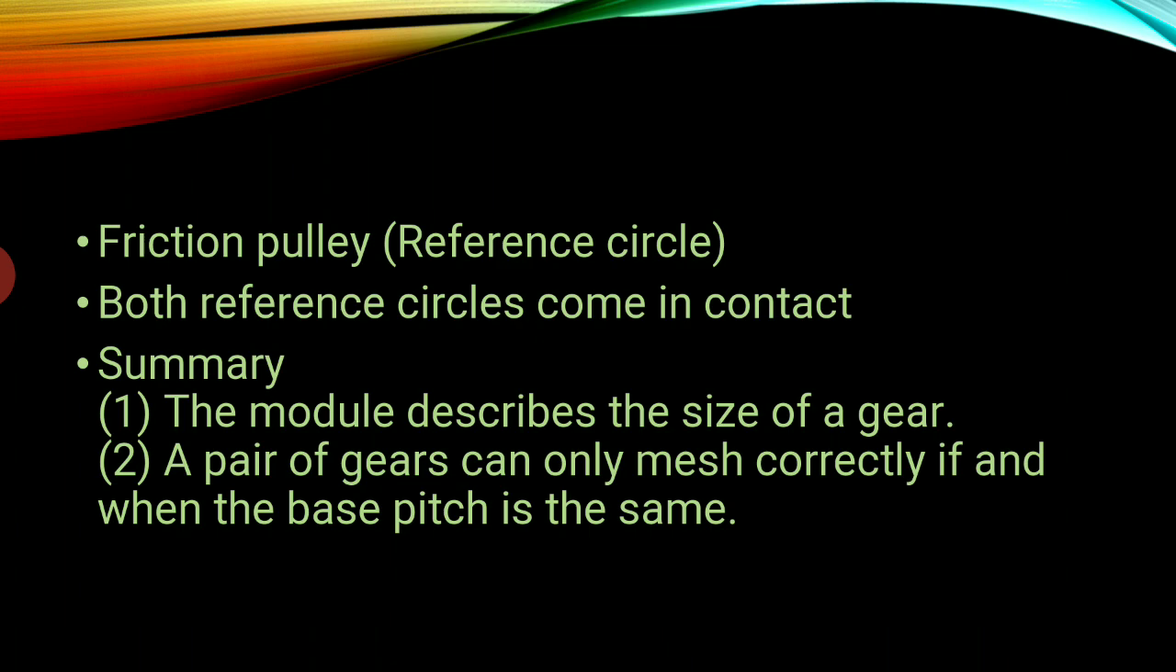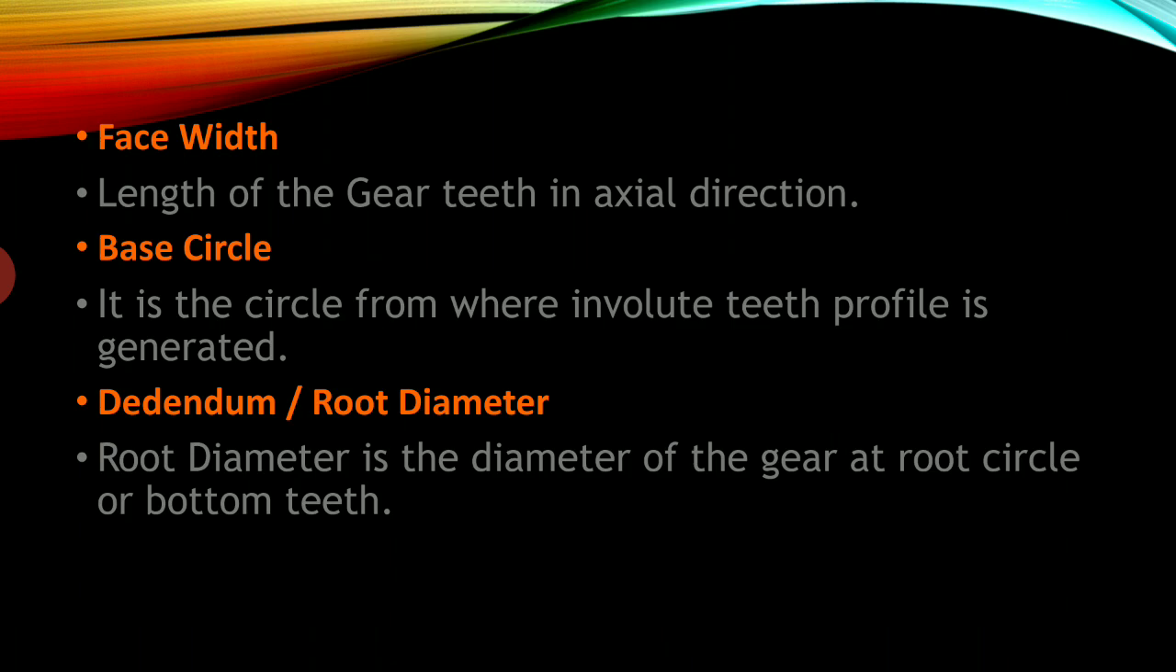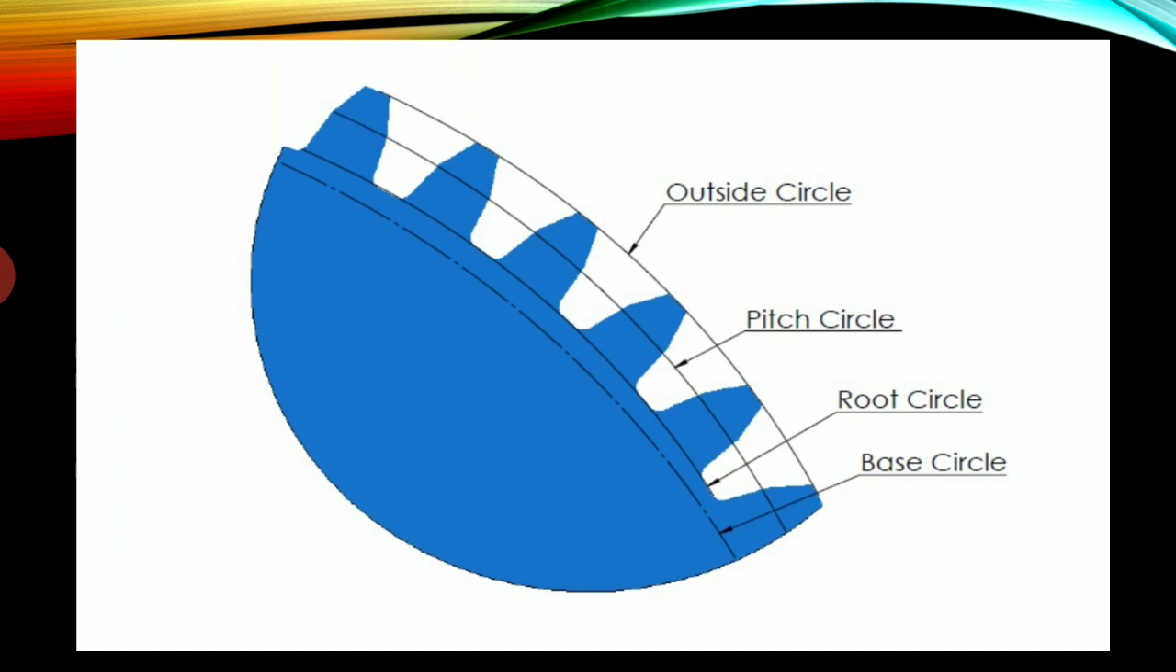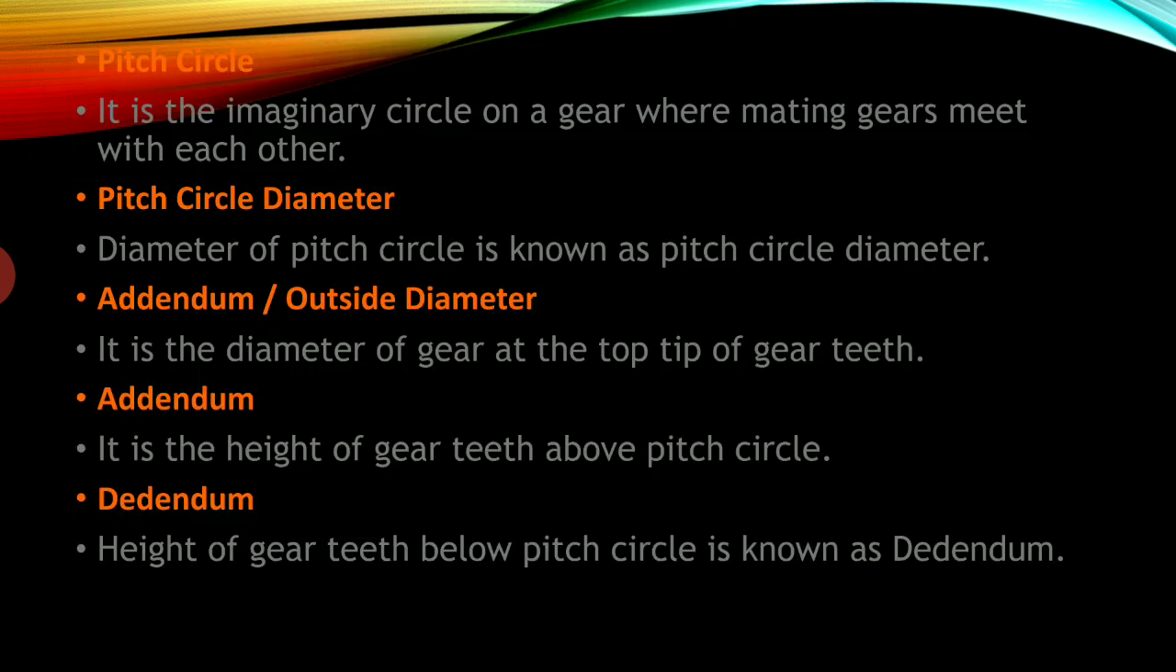Summary: the module describes the size of the gear. A pair of gears can only mesh correctly if the base pitch is the same. Face width: the length of the gear teeth in the axial direction. Base circle: it is the circle from where the involute tooth profile is generated. Dedendum or root diameter: root diameter is the diameter of the gear at the root circle or bottom of teeth. Outside circle. You can see in this diagram the pitch circle, root circle, base circle.